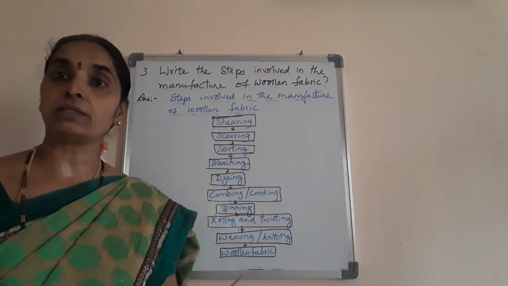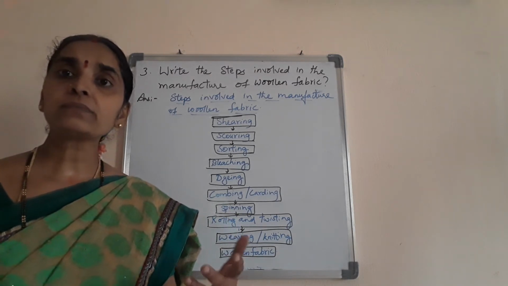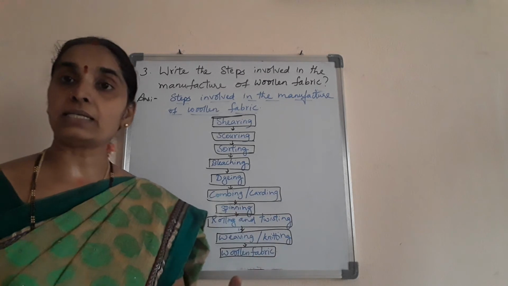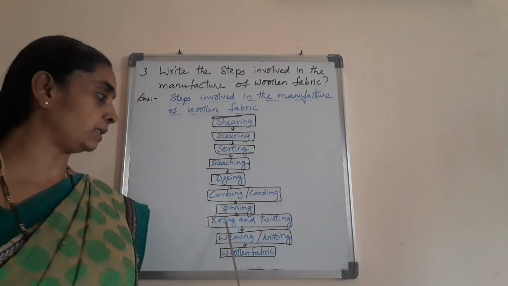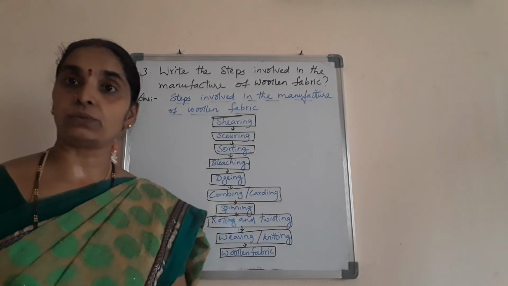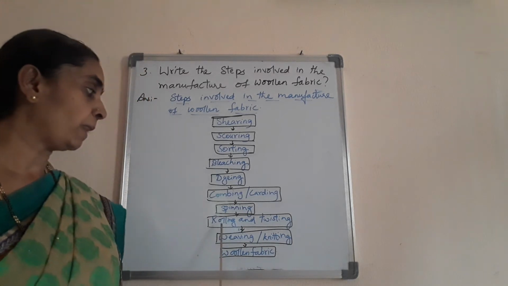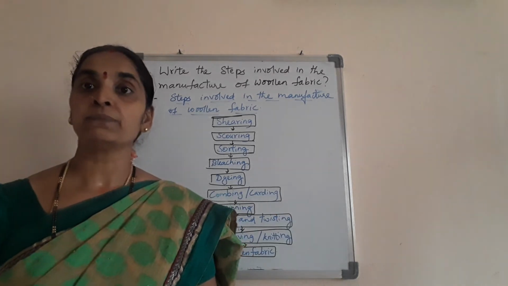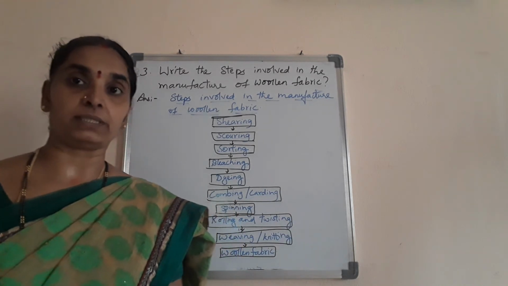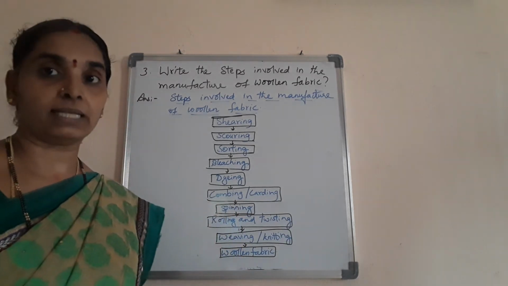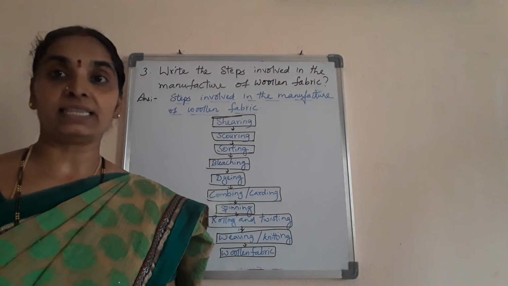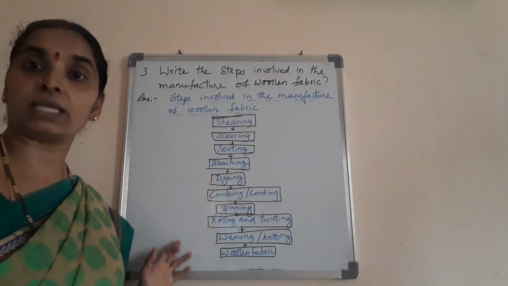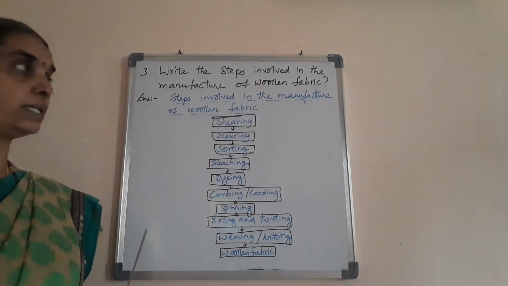Next it is subjected to the spinning process, where the yarn is made, and from that the rolling and twisting is done through whirling spools. From that the weaving process is carried out over the looms with warp and weft threads, and we get the woolen fabric. So I think you have understood the manufacture of woolen fabric. Note down the answer.